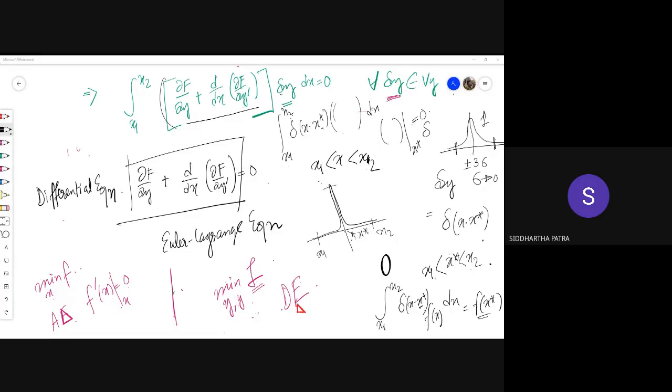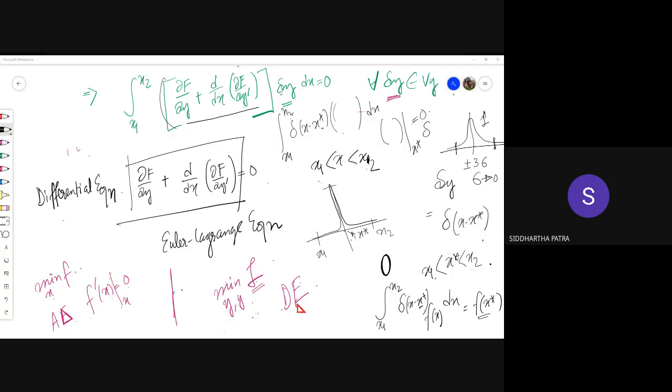So today I'm giving you your first assignment: solve the Brachistochrone problem using the Euler-Lagrange equation, or find the Euler-Lagrange equation of the Brachistochrone problem and find the solution. The solution is actually done in the notes.